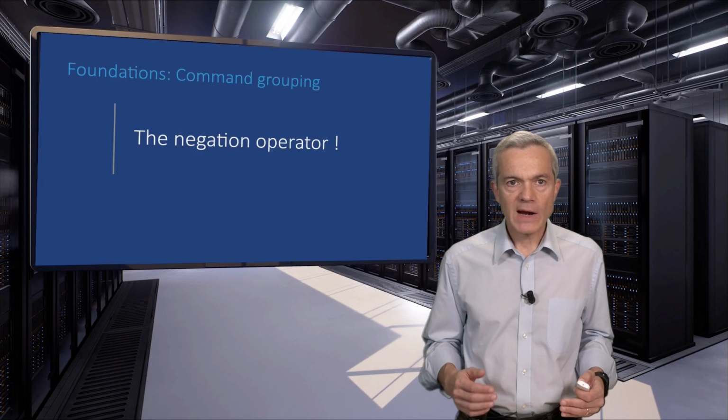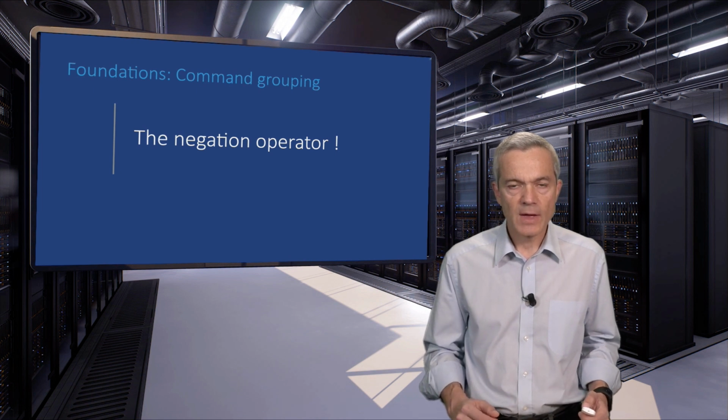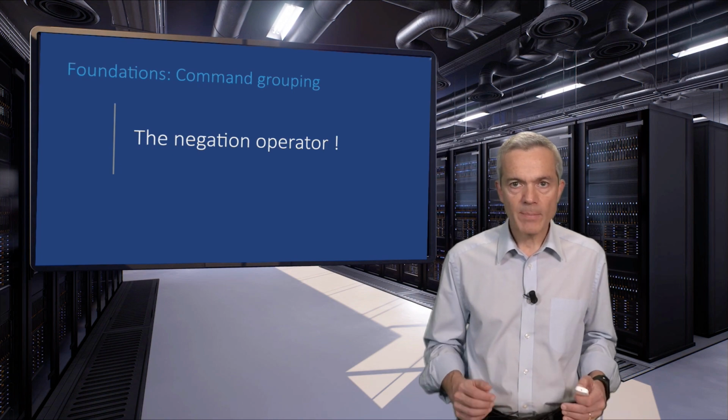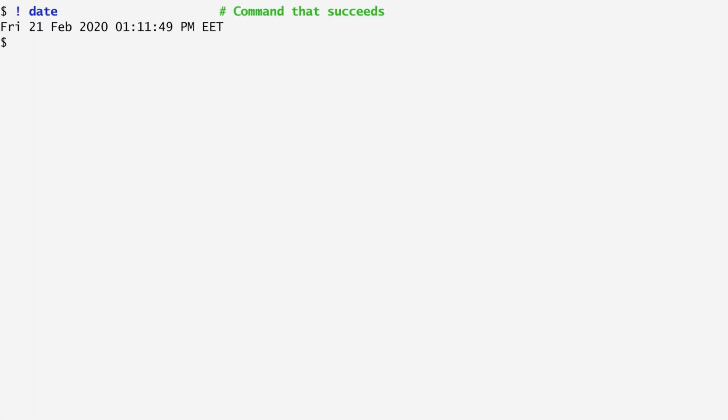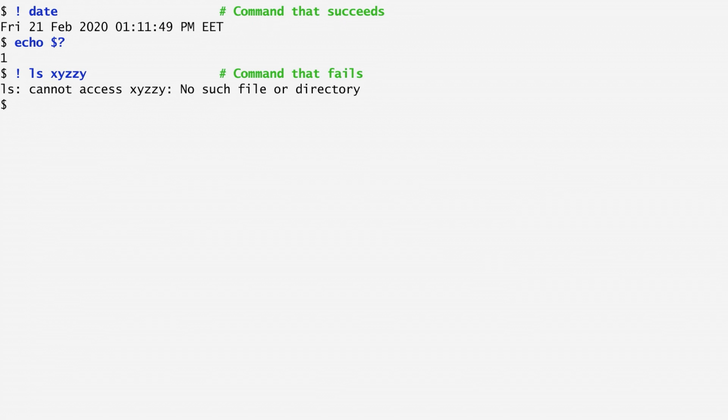The shell also allows us to negate the result of a command's execution. Thus, a command that succeeds will appear as failure, while a command that has failed will appear as success. In this example, the date command succeeds. However, because I have preceded it with an exclamation mark, the exit status in the question mark variable is the opposite of the command's result. So, instead of 0, the exit status is 1, implying failure. On the other hand, listing a command that fails, such as ls xyzzy, and looking at the exit status variable, we get a value of 0 indicating success.